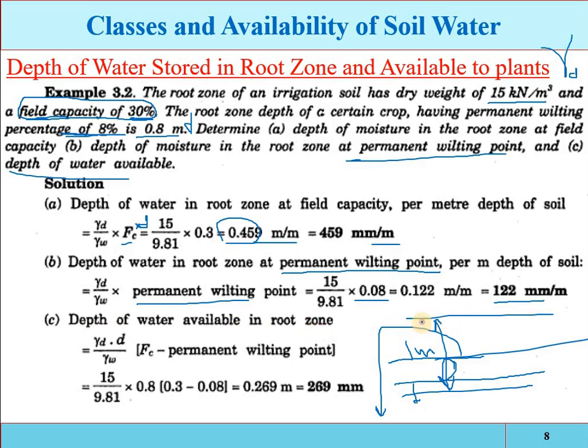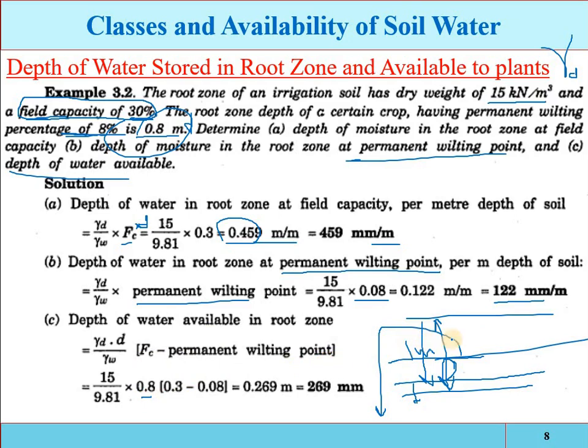So depth of water available in the root zone. Now you can see how much is the depth? The depth of the root zone is 0.8 meter. That is given. The depth of the root zone is 0.8 meter. So the water available in the root zone to the plant is field capacity minus permanent wilting point, and the root zone depth is 0.8 meter.